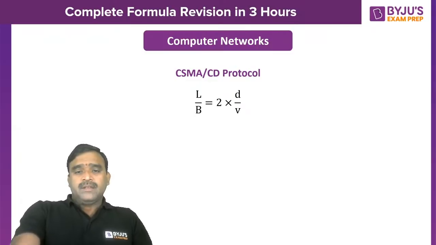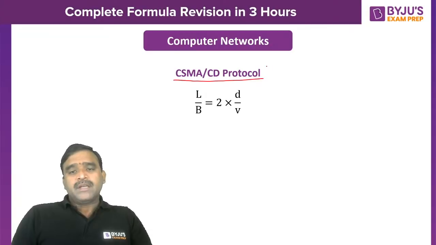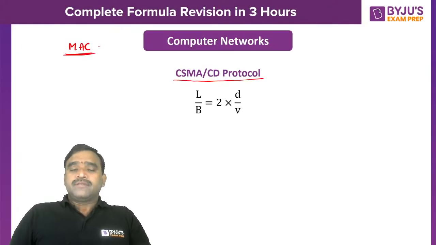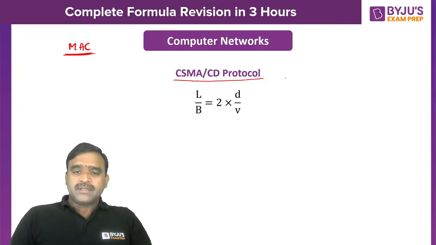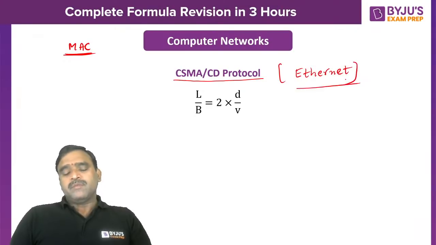And in the CSMA CD protocol, this also comes under the data link layer, but it comes under medium access control. It is a sub layer of the data link layer. To control the access of shared media, we use this layer, as you all know. CSMA CD, carrier sense multiple access with collision detection. These are used in Ethernet protocols. Ethernet protocols are using the CSMA CD protocol.